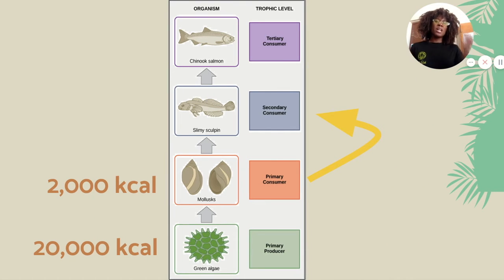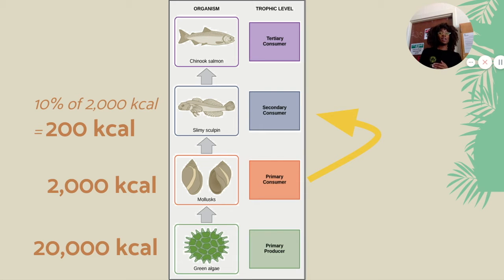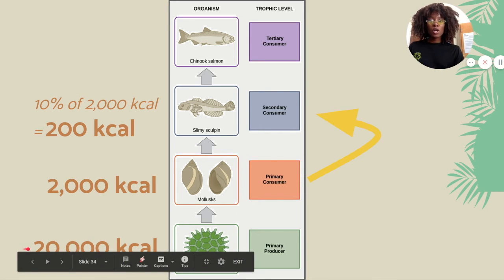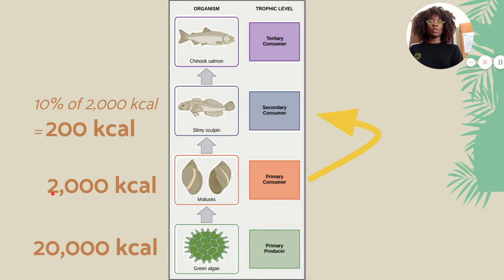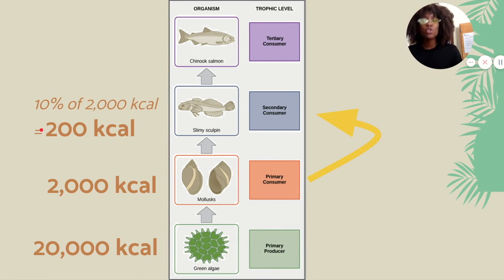Let's do the next level. From primary consumer to secondary consumer, how much energy is going to be in the secondary consumer? We're going to need to do 10% again, so 10% of 2,000 kcal. That's going to be about 200 kcal. So look at this. We have 20,000 kcal at the primary producer level, up here we only have 2,000 kcal available, and now on the second trophic level, we have only 200. We're losing so much energy. Energy transfer is very inefficient.